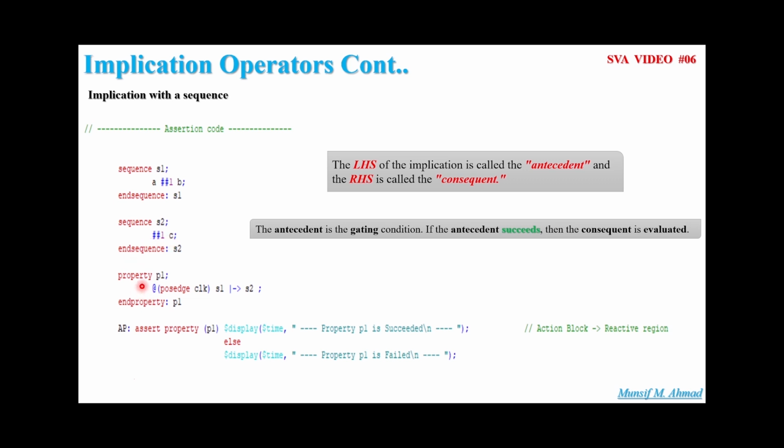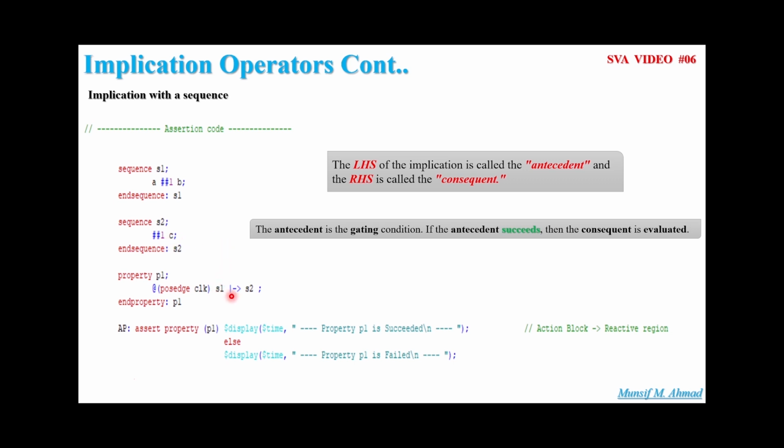In the property definition, property P1, at every passage of the clock, S1 is referred to as the antecedent. If it is there, in the same cycle, S2 should be there. So what is S1? In S1, we are defining A is high, after a delay of 1, B should be high. And what is S2? S2 is nothing but after a delay of 1 clock cycle, C should be high.